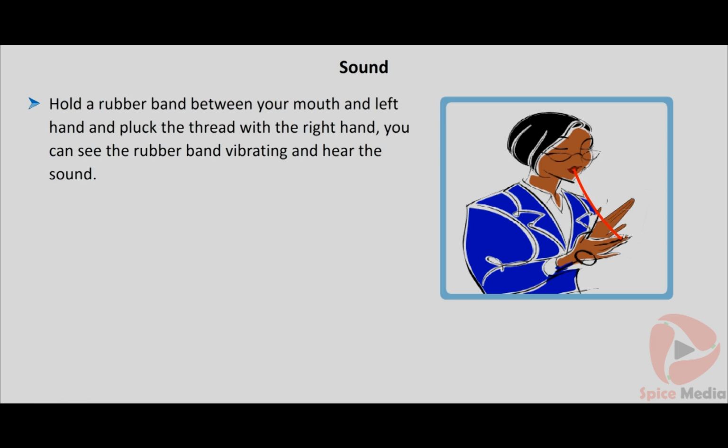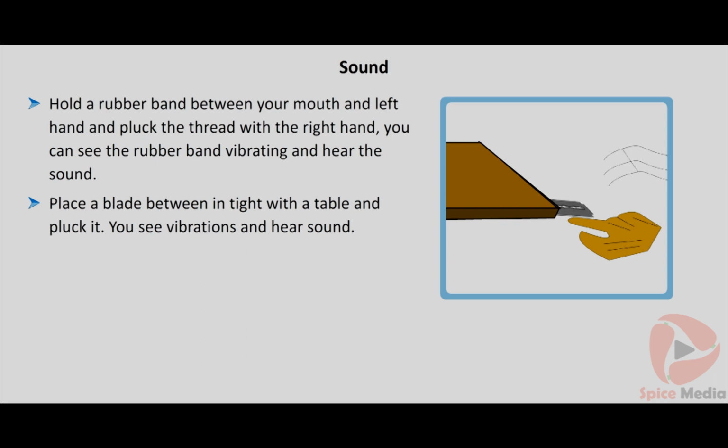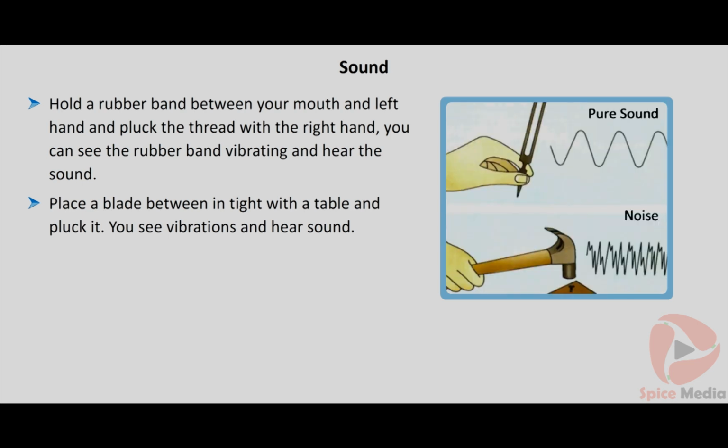Let us see another example to produce sound. Place a blade at the edge of a table lightly and pluck it. You can observe that the vibrating blade produces sound. When you hammer a nail and when you vibrate a tuning fork, you can produce the sound. Production of sound stops as soon as the vibration of objects stop.